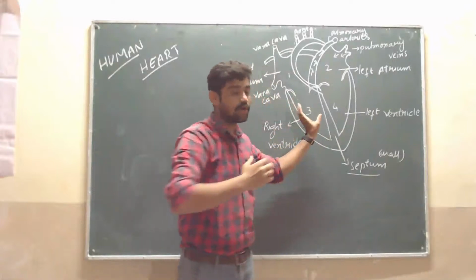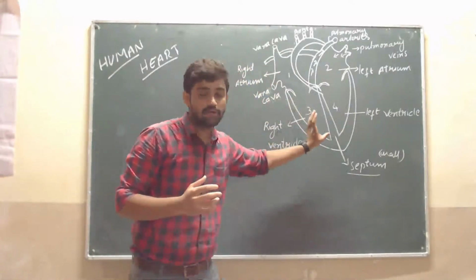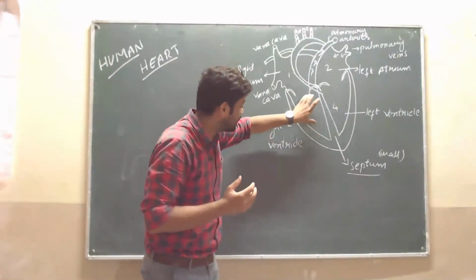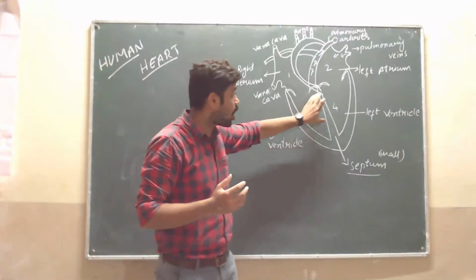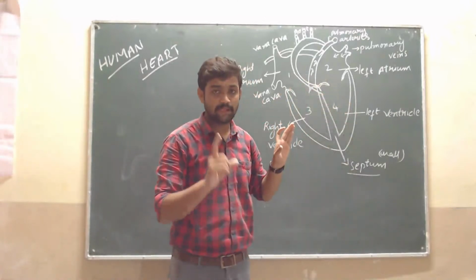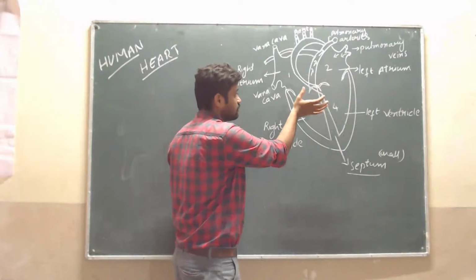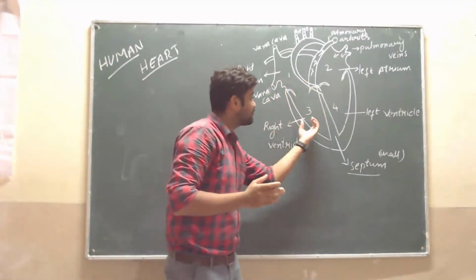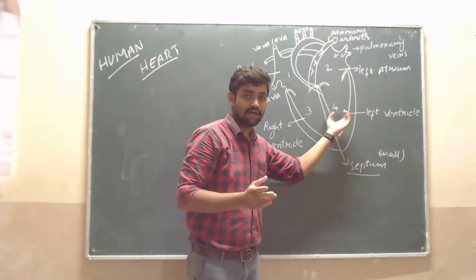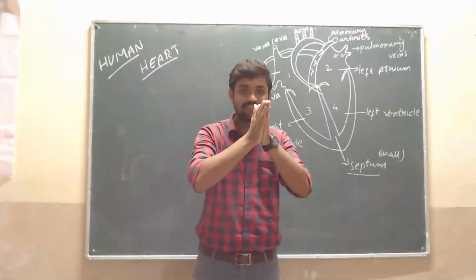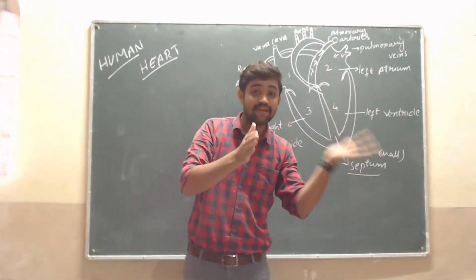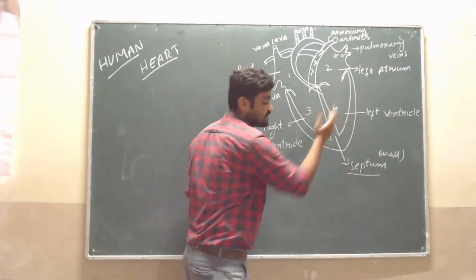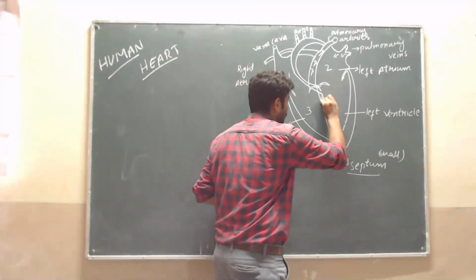In the third chamber, the right ventricle, suppose there is some solution or substance inside. Whatever it may be, the substances in the right ventricle do not mix with the left ventricle. That will not be mixed with the fourth chamber. Like a common wall between two separate rooms, it is not mixed up. This is different and this is different, like a wall.